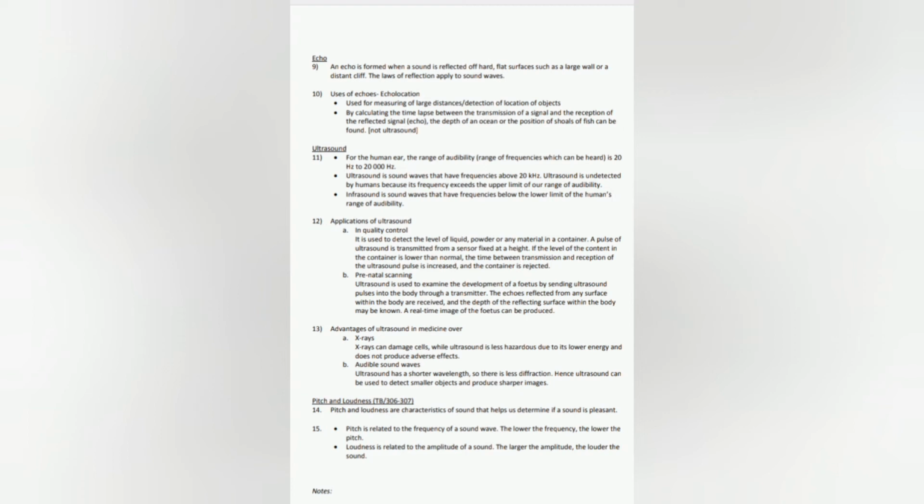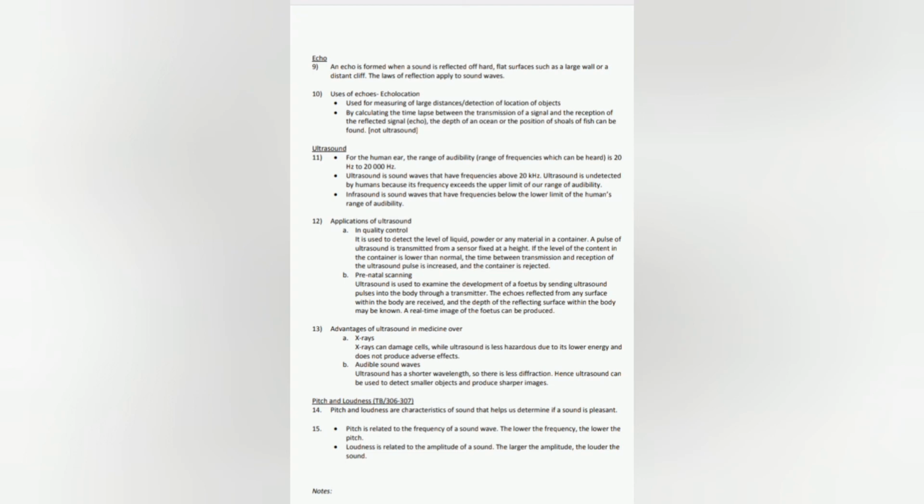13. Advantages of ultrasound in medicine over X-rays. A. X-rays can damage cells, while ultrasound is less hazardous due to its lower energy and does not produce adverse effects. B. Compared to audible sound waves, ultrasound has a shorter wavelength, so there is less diffraction. Hence ultrasound can be used to detect smaller objects and produce sharper images.